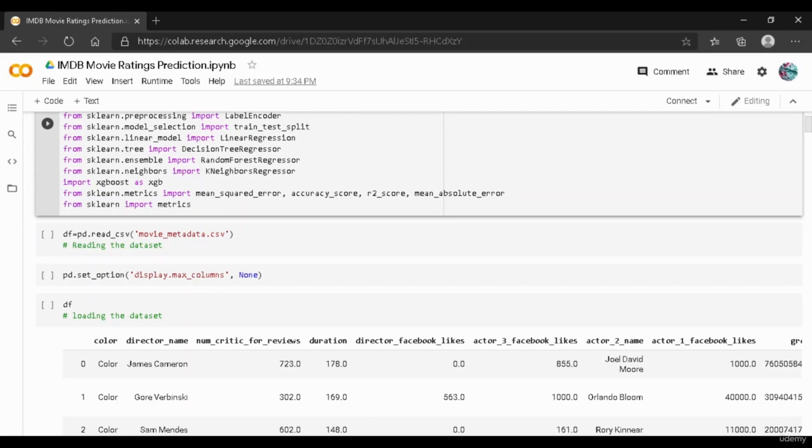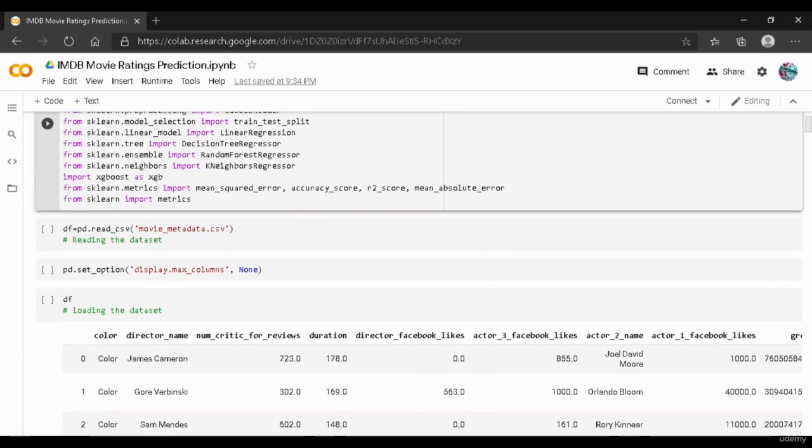Over here we are going to use the accuracy score to see how accurate our model is. The other evaluation metric that can also be used is the RMSE, or root mean squared error, and the lower the RMSE, the better the model's performance.